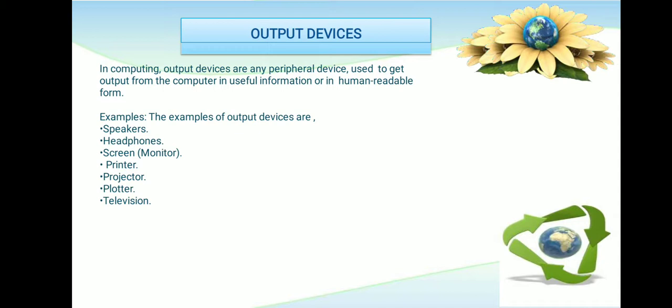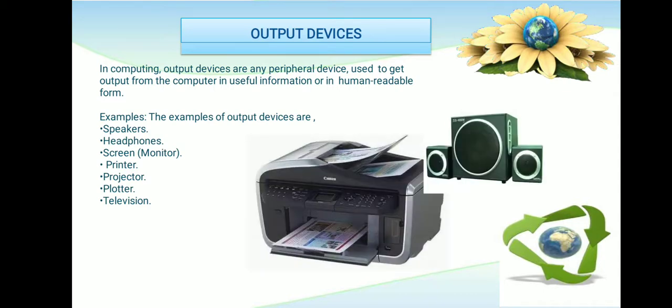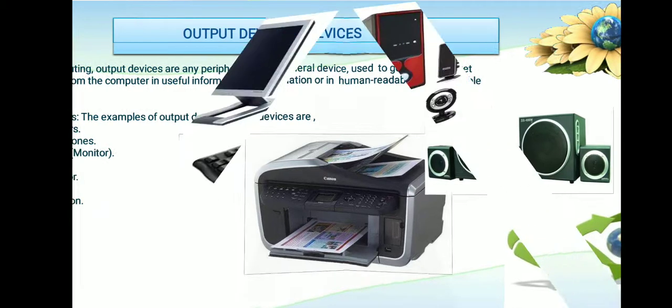Examples of output devices are speakers, headphones, screen monitor, printer, projector, plotter and television. These are the output devices of a computer. Here you can see a printer and a speaker.